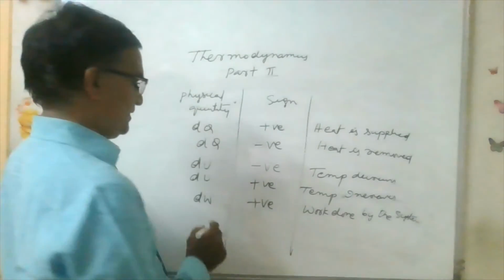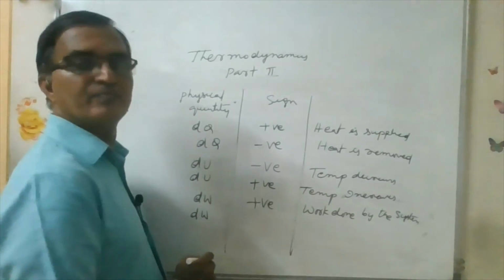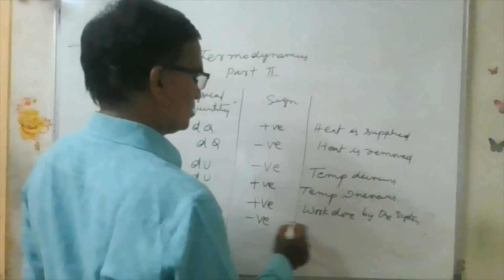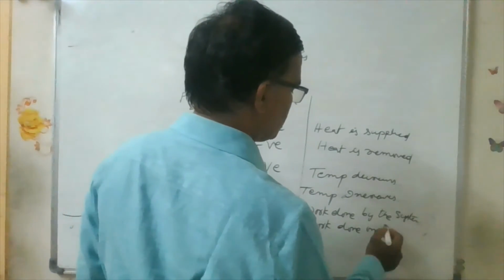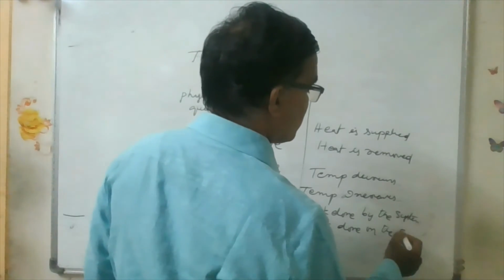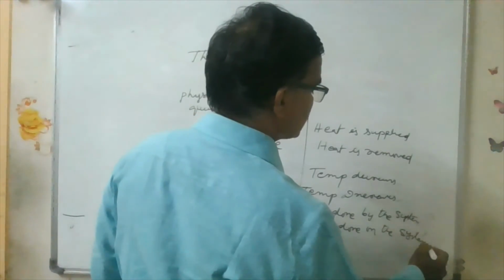Okay, dw negative: work done on the system. Okay, these are the sign conventions.